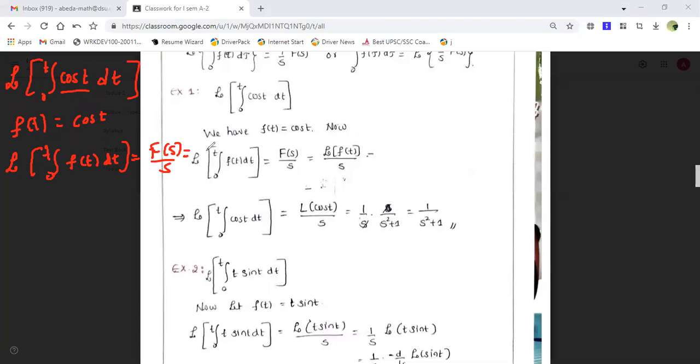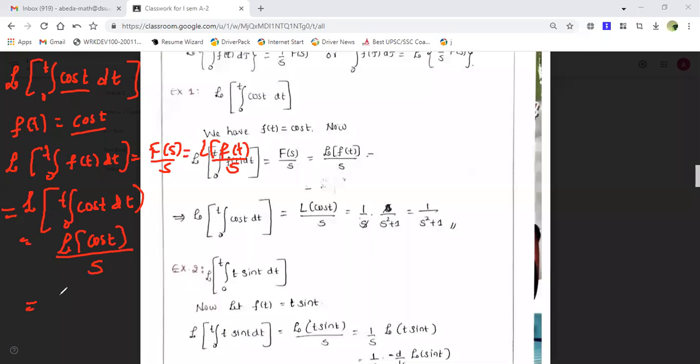This is nothing but L of f of t upon s. This is the formula, and I'm going to apply it now. In place of f of t I have cos t. So the Laplace transform of the integration from 0 to t of cos t dt is equal to L of cos t upon s.